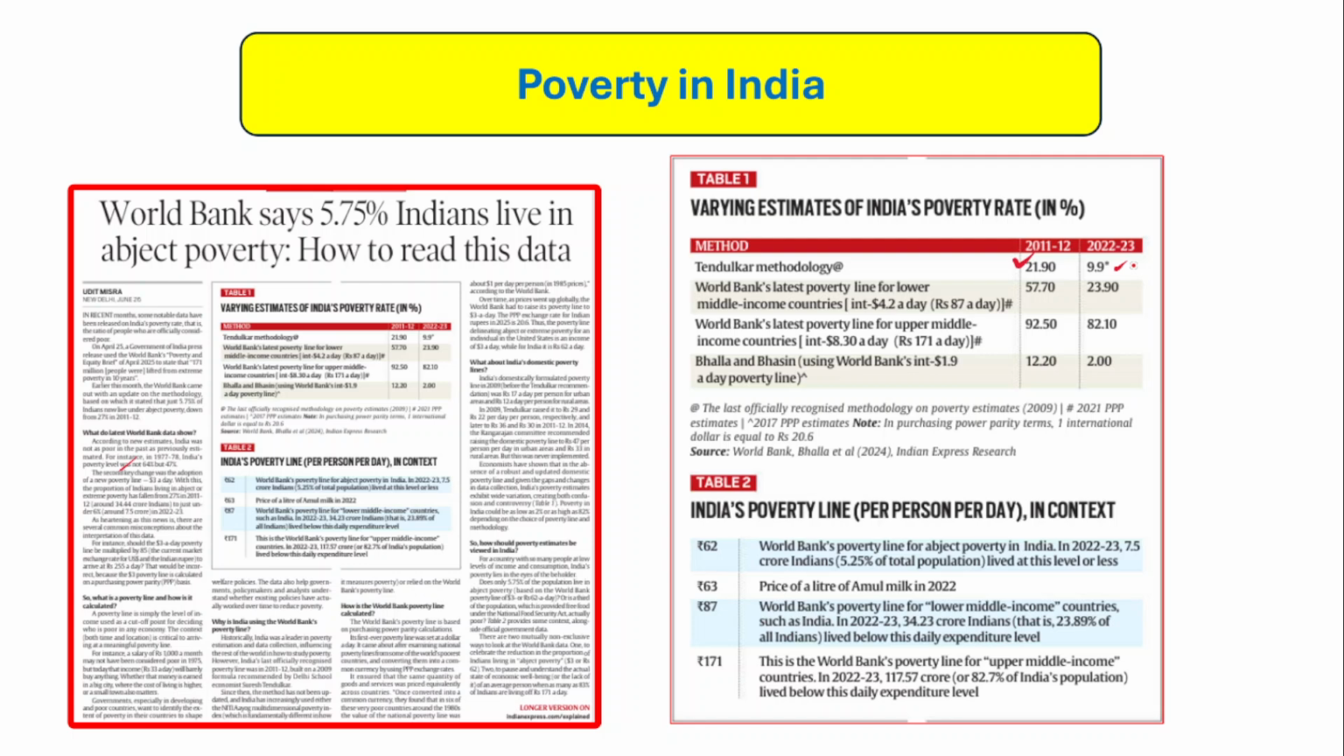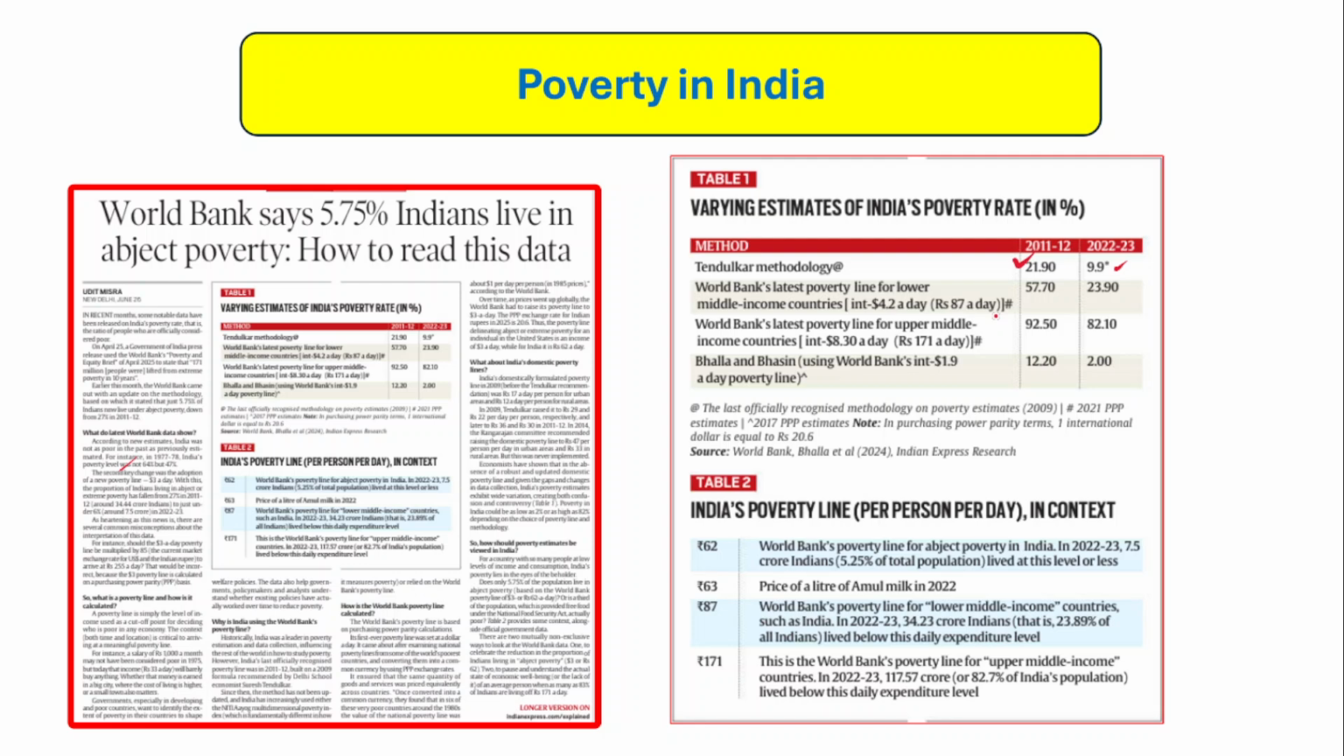Now what is a poverty line? A poverty line is a line below which people are called below poverty line people. They are in extreme poverty. And as per the World Bank's latest poverty line for lower middle income countries, for India it was 57.70% in the year 2011-12, and it fell to 23.90% in the year 2022-23.